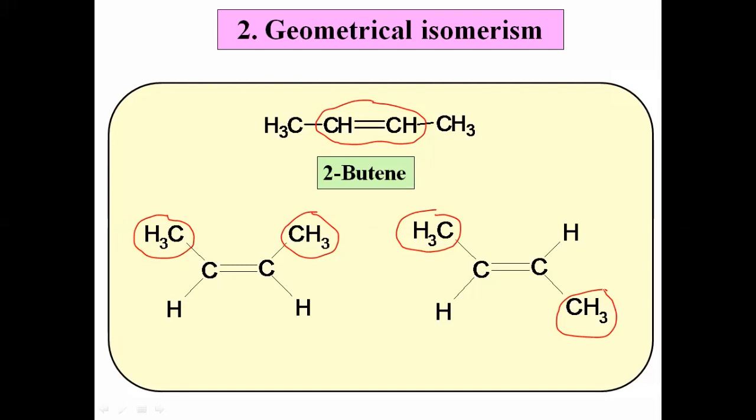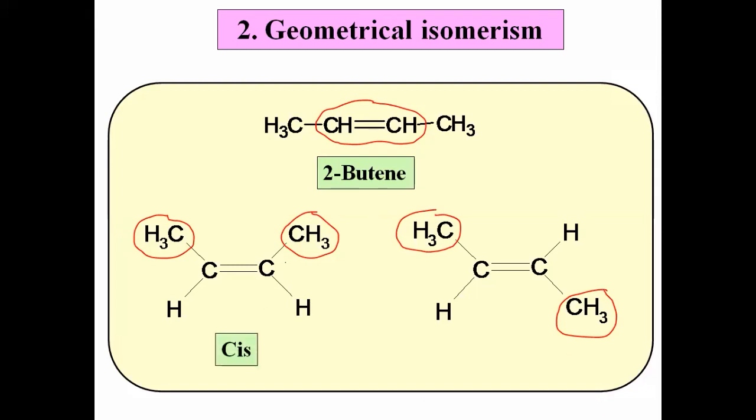Now how will you define the stereoisomers which have the same molecular and structural formula but a different arrangement of atoms or groups around the double bond? They are called geometrical isomers, and the phenomenon is called geometrical isomerism.